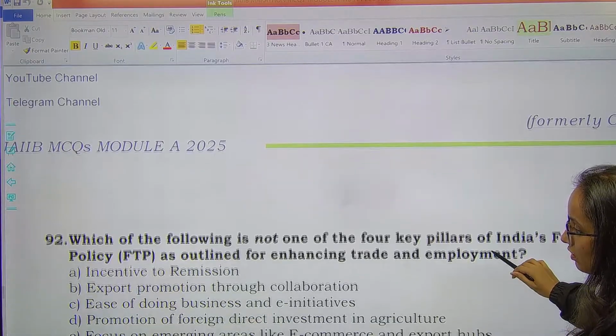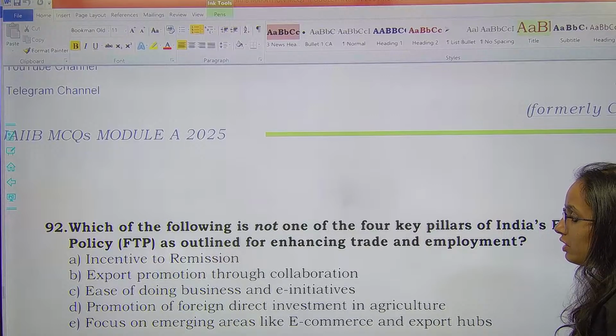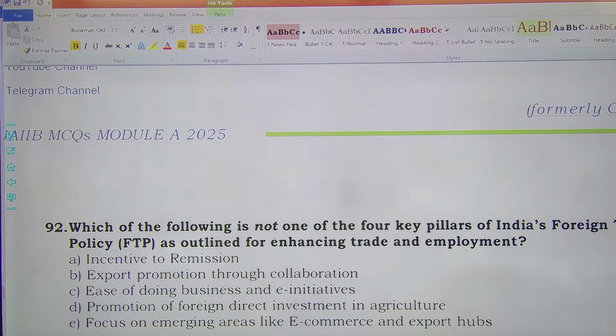Next question, which of the following is not one of the 4 key pillars of India's foreign trade policy as outlined for enhancing trade and employment? FTP का pillar नहीं है. So the correct answer will be option D, promotion of foreign direct investment in agriculture.